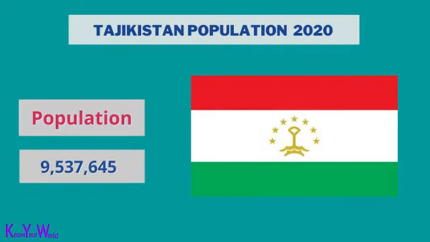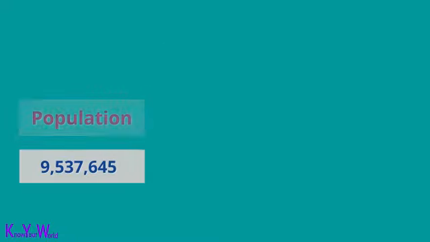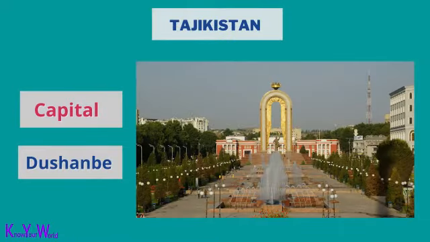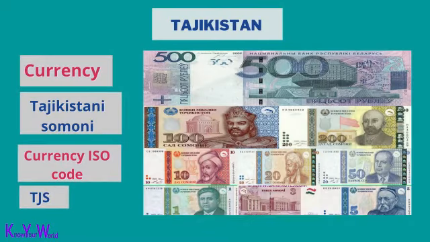Tajikistan's population is 9,537,645. The capital of Tajikistan is Dushanbe. Tajikistan currency is the Tajikistani somoni. The ISO currency code is TJS.